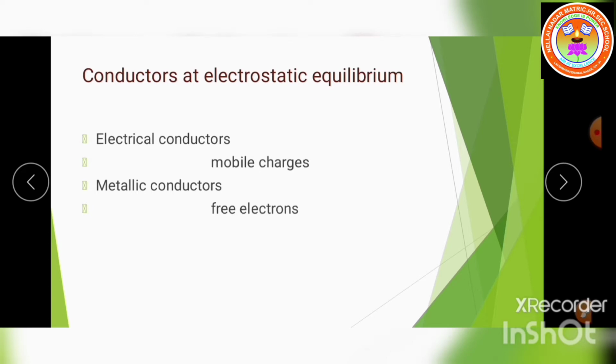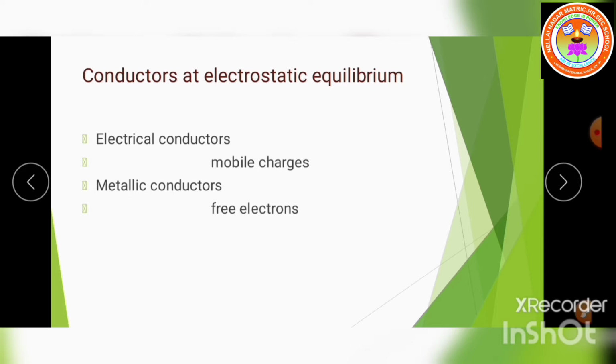When there is no external electric field, the free electrons are in continuous random motion in all directions. So, there is no net motion of electrons along any particular direction, which indicates that the conductor is in electrostatic equilibrium. So, at electrostatic equilibrium, there is no net current in the conductor.